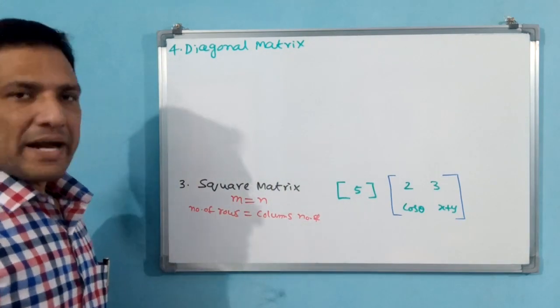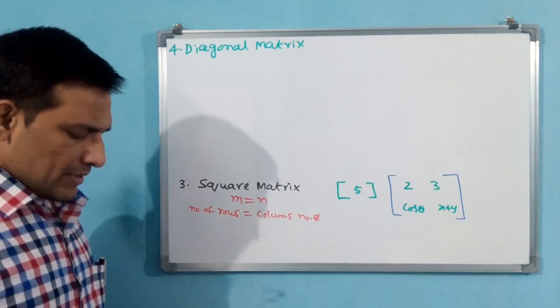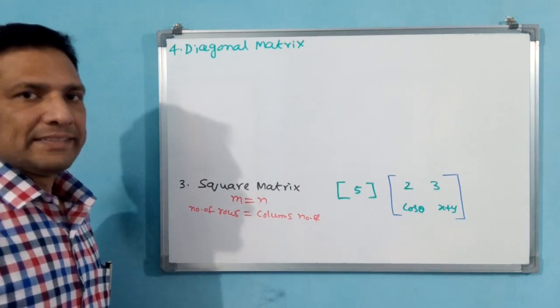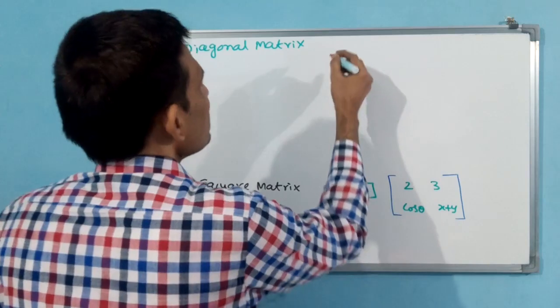Okay, see diagonal matrix. What is a diagonal matrix? If I write an example, then you can understand easily.